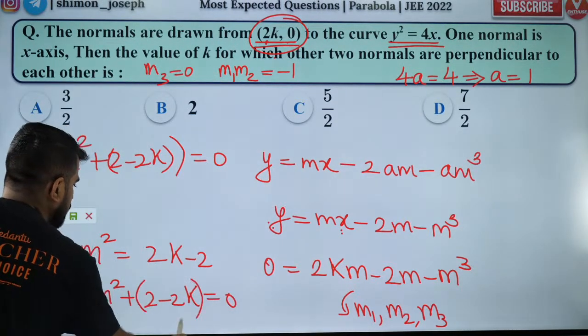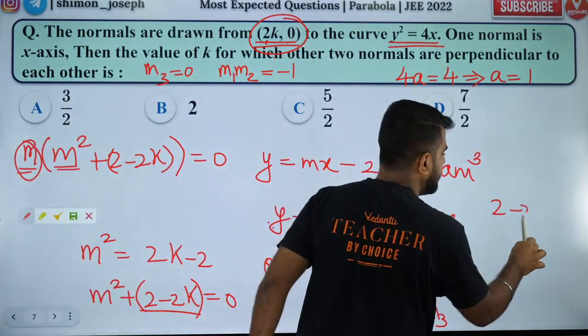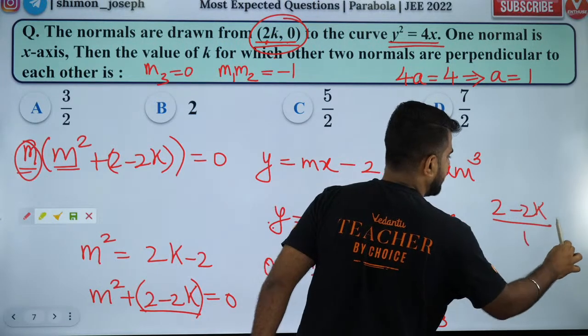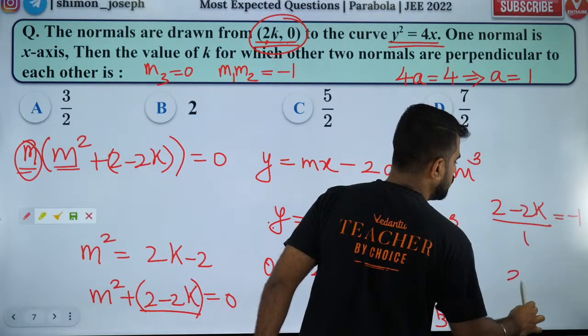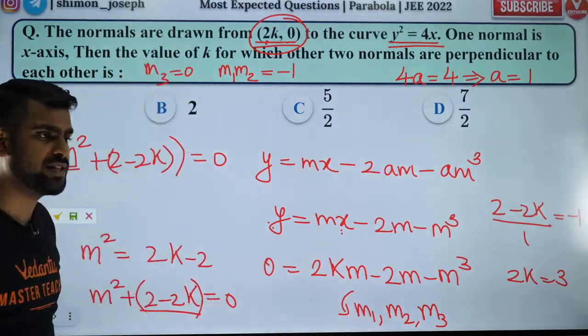So what is the product of the roots? The product of the roots is c by a. Product of the roots, c by a, is equal to minus 1. So you'll have 2k is equal to 3. So k is equal to 3 by 2. So 3 by 2 is the answer.